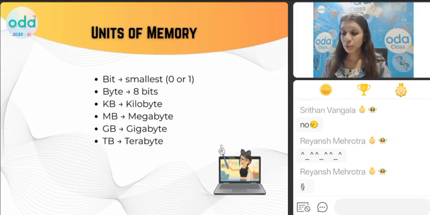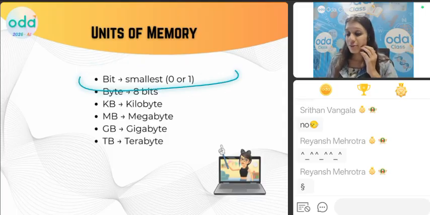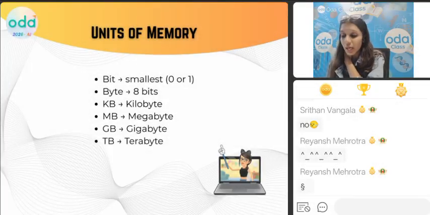Okay, I am asking you about the units of memory. Bachcho, bit. Computers are made up of zeros and ones. Note: computers are made up of what? Zero and one. Every smallest one is a bit. Now eight bits together make a byte. Eight bits together make a what, bachcho? Can you repeat in the chat box?